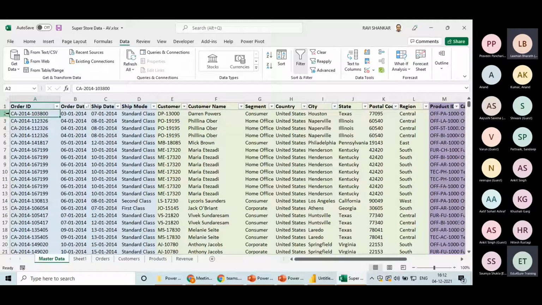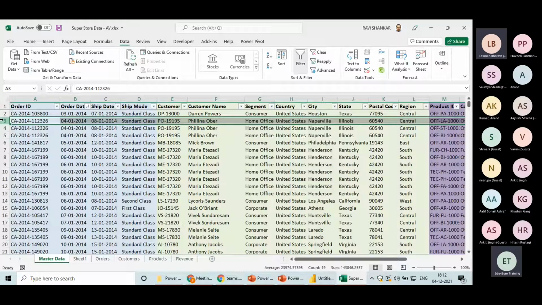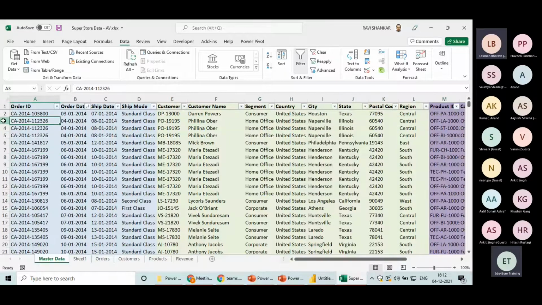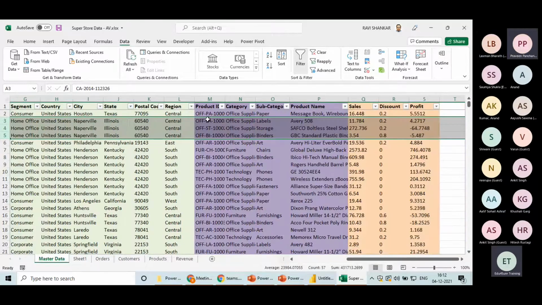Let me clear this up, give me a minute, guys. In case in one order ID, I am placing an order for products, then this order ID is going to appear here three times if I have ordered three products under this order ID, because one row is representing the details of one product. Understood? So this is the reason there is a duplication. It means that this particular order ID had three products. Now you can see we have the same order date, same ship date, mode, customer, everything is the same.